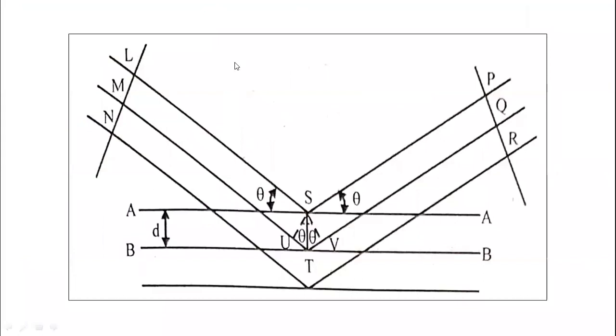So this L, M, N is the beam of X-rays getting struck onto the surface. This is beam L, beam M, and beam N. This is the first plane, plane AA, plane BB, and suppose here plane CC.